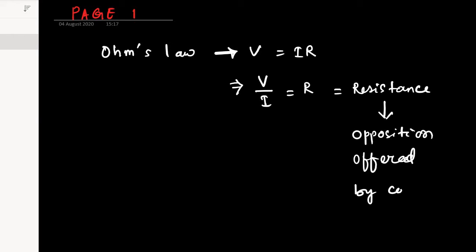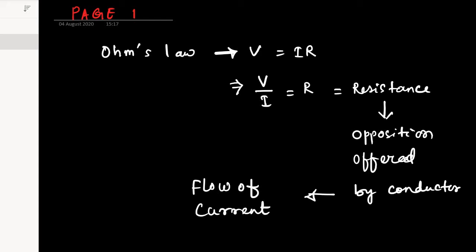By the conducting material, or we can simply say conductor. Okay. Now, if resistance is the opposition offered by a conductor, to whom? To whom it resists? The flow of current. You must understand this. कि resistance होची actually opposition offered by the conductor to whom? To the flow of current through it.